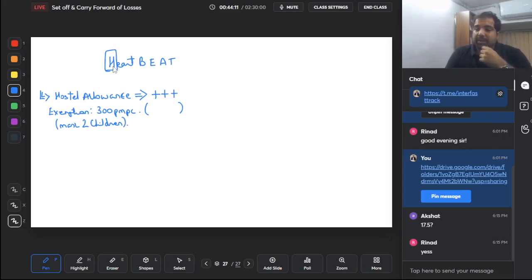Very low exemption, yes, guys, 300 rupees. No hostel will accommodate you for 300 rupees, and that too they say this is the maximum, because they are assuming what if you spend less than that, or what if you get less than that, then this is the maximum exemption you will get. So remember 300, remember maximum 2 children, and this H is hostel. Next, I am taking E because E is similar. This is education allowance, but why do you need education allowance?